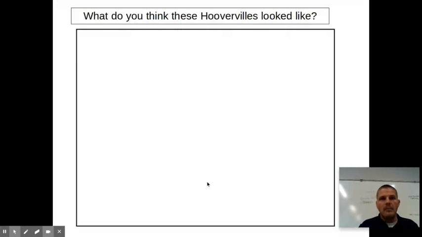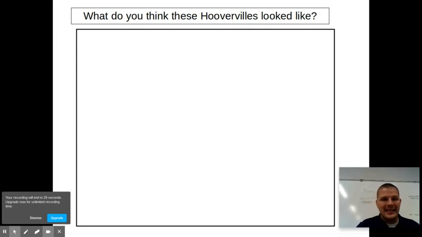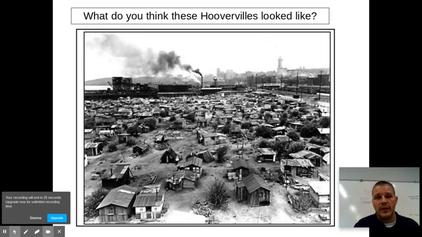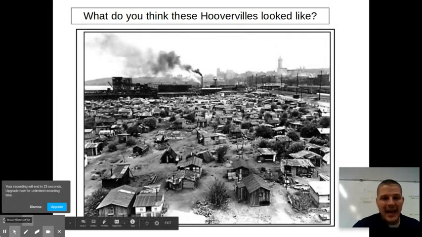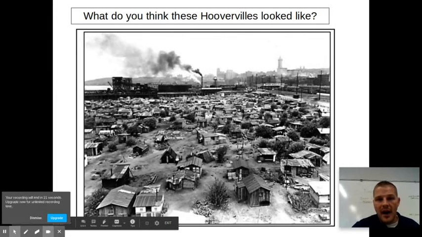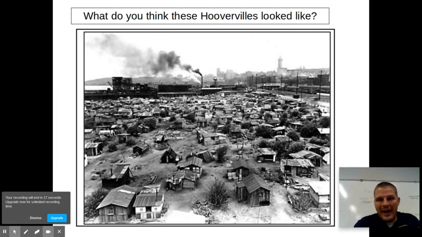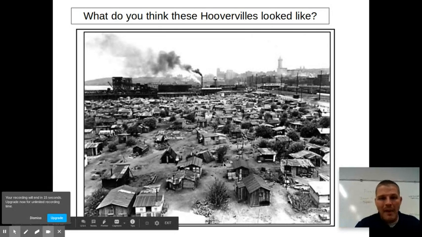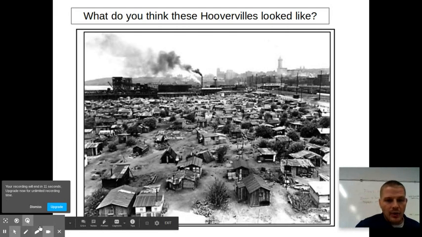Now, what do you think these Hoovervilles look like? Imagine in your head what these Hoovervilles look like. Take about 10 seconds, and then let's think about it. This is what the Hoovervilles look like. You can see that there was an issue with housing, tenements, people living in these cramped conditions right on the side of cities, just makeshift built houses. And these were people who were unemployed and lost their jobs.